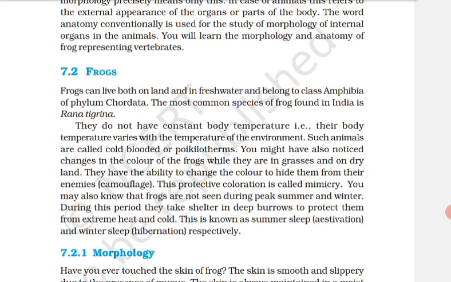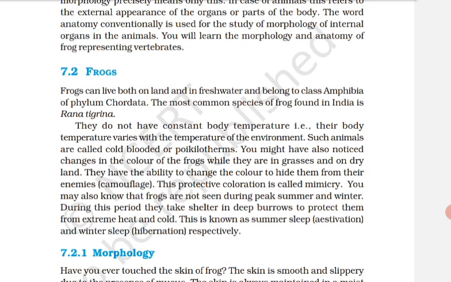Next is the morphology. Have you ever touched the skin of frog? The skin is smooth and slippery due to the presence of mucus. The skin is always maintained in a moist condition. The color of the dorsal side of the body is generally olive green with dark irregular spots.